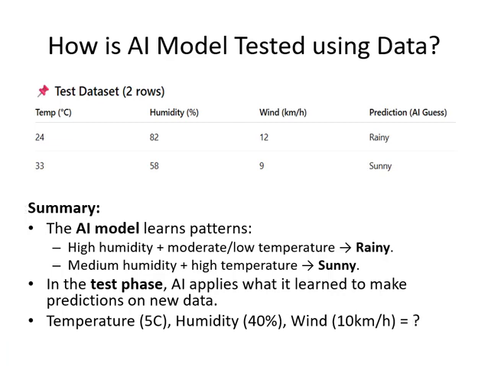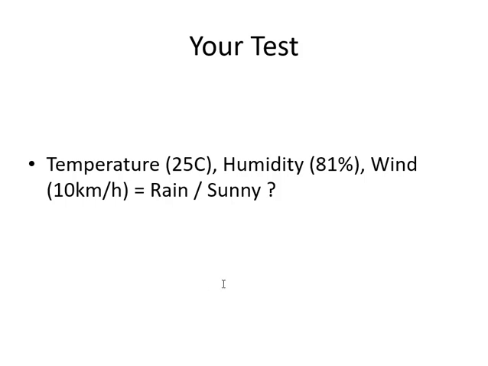Now I have a question for you people: if the temperature is 25 degrees, humidity is 81%, wind pressure is 10 kilometers per hour, what do you think? It will be raining or it will be sunny? Please put your answer in the comments.